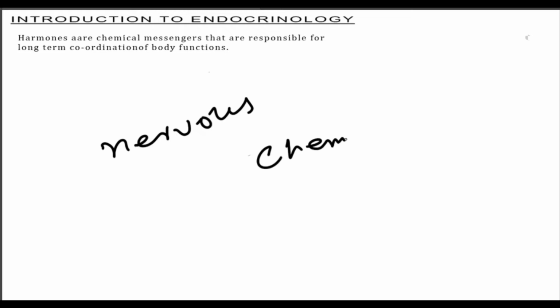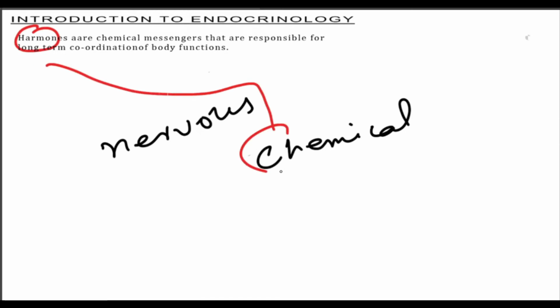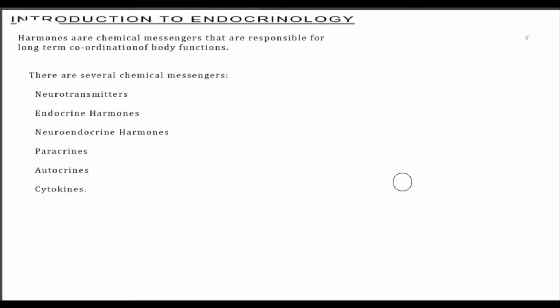Now we all know that the coordination of the body can be classified into two types. It can either be nervous or chemical. The hormones are the chemical messengers which are involved in the chemical coordination of the body. But hormones are not the only chemical messengers. There are several other types of chemical messengers as well, which can be defined as neurotransmitters, endocrine hormones, neuroendocrine hormones, paracrines, autocrines and cytokines. Now I will give a brief overview of each of them.